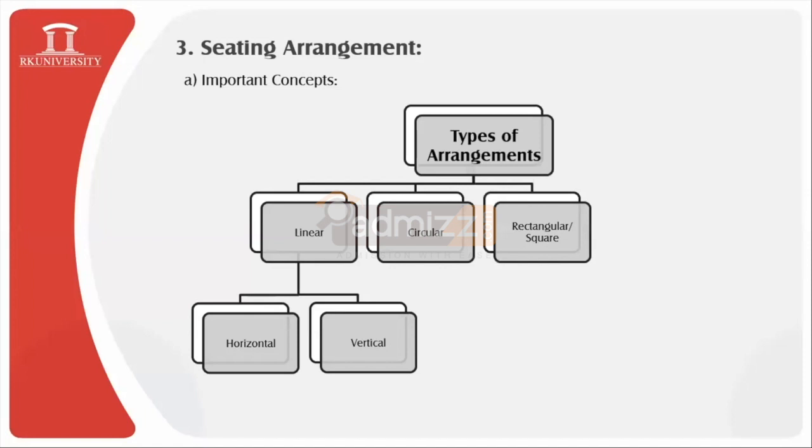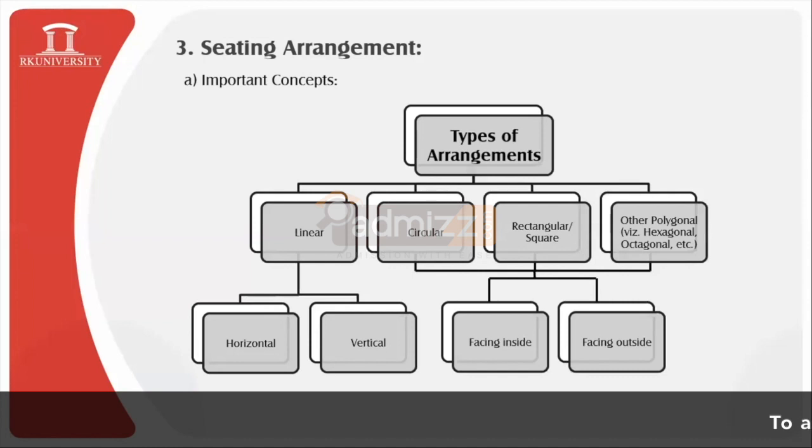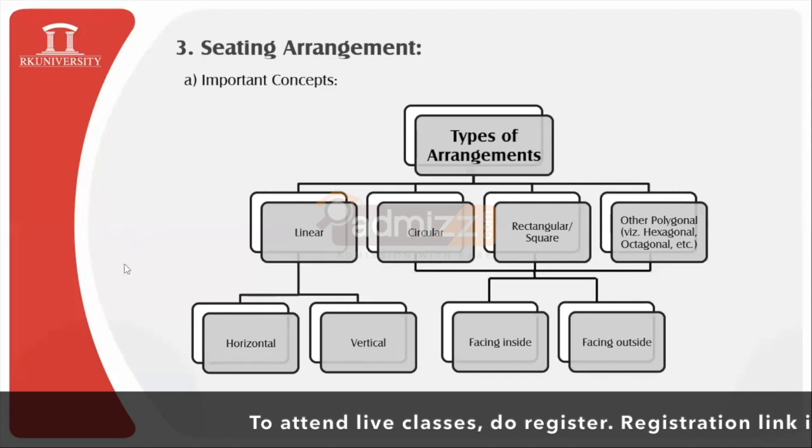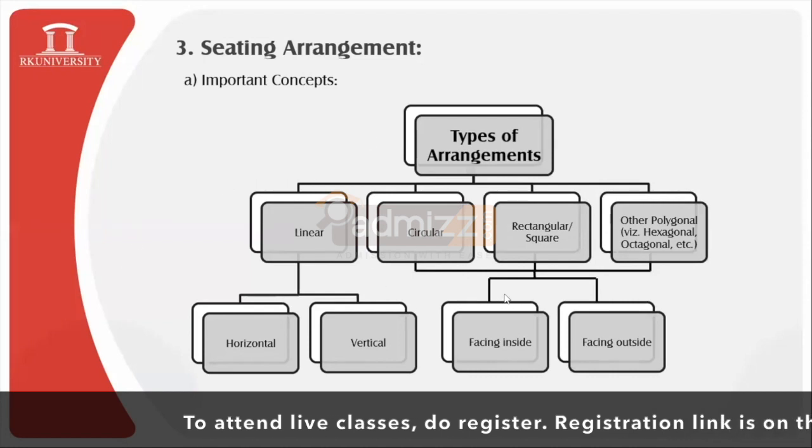Then we have rectangular or square arrangements, then the other polygonal arrangements like hexagonal and octagonal, wherein we once again have the subdivision into two categories, that is facing inside and facing outside. So what is this facing inside, facing outside concept? We will have a look at it in the further part of the session. Let's get started with the elaboration of these different types of arrangements.